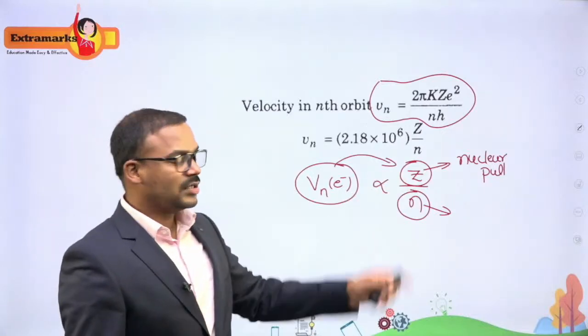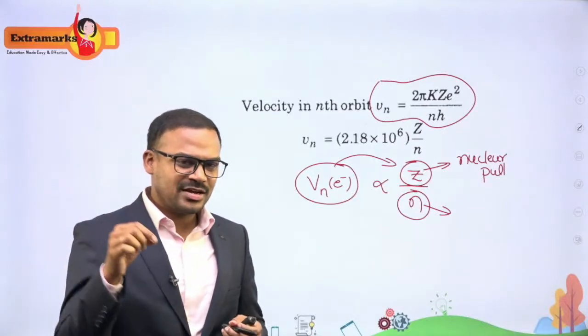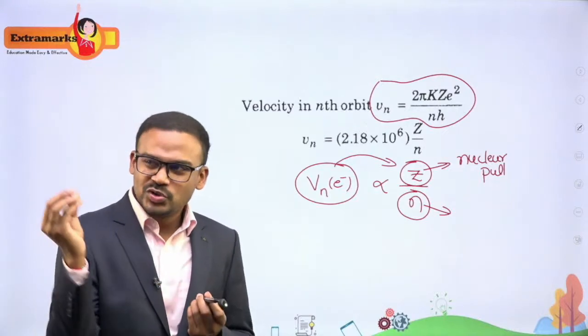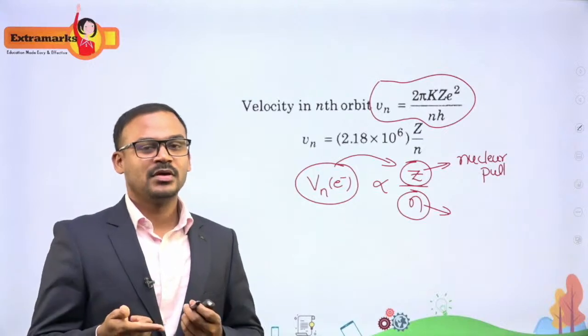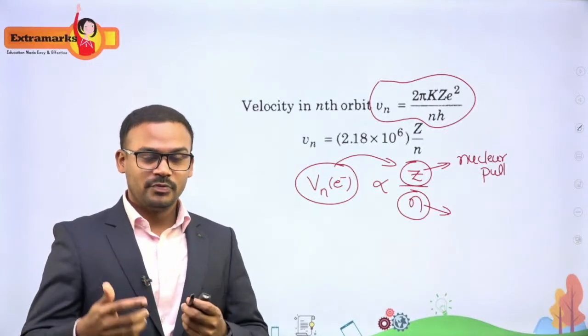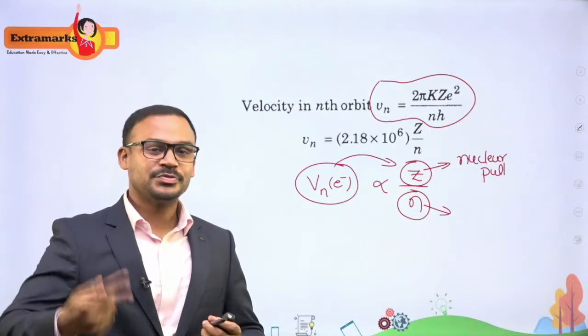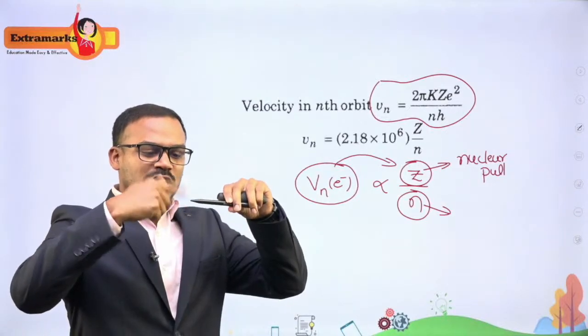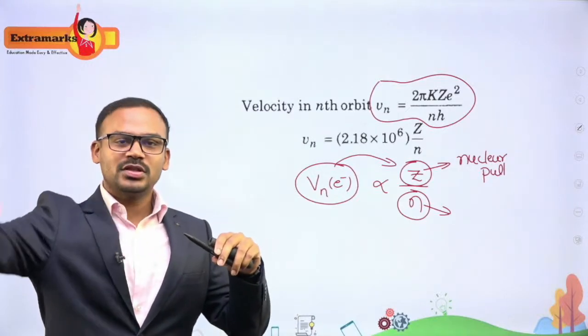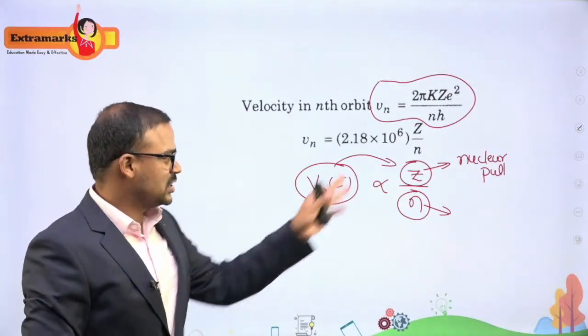So the more the positive charge, the closer the electron, and the more the speed. We have learned that the electrons which are closer to the nucleus will have more energy, and they will be moving with high speed. So the electron much closer to the nucleus will move with very high speed, and the electron which is far from the nucleus will move with lesser speed. That is the concept behind this.